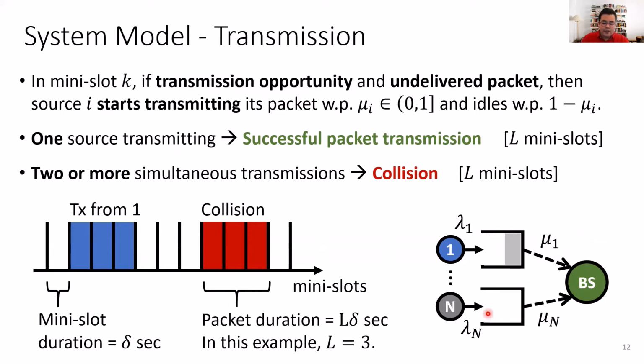And of course, if the source does not have a packet in its queue, then it's going to transmit with probability 0. If in this particular transmission opportunity only one source starts transmitting, then this packet is going to be successfully delivered to the base station. Otherwise, if 2 or more sources by chance start transmitting in the same transmission opportunity, the same mini slot, then there's going to be a simultaneous transmission. In other words, there's going to be a collision and the base station won't be able to receive any of those packets. Here, we're just pointing out that both a packet transmission and a collision take exactly L mini slots. So here we have an illustration in which L equals 3.